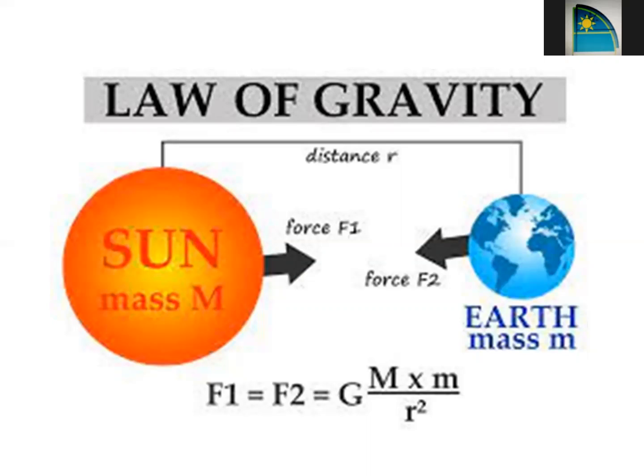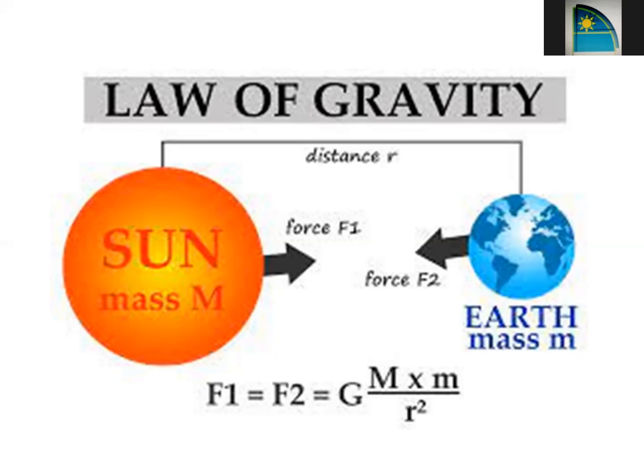So gravitational force is directly proportional to the product of the masses. When I say directly proportional, it means if you increase either of the masses, the force will increase, and the force is inversely proportional to the square of the distance between the sun and the earth in this case. So r is the distance. Inversely proportional means if you keep on increasing the distance between two bodies, the force will keep on decreasing.